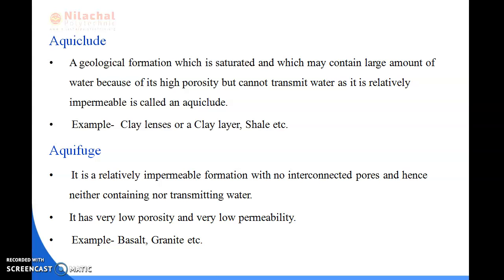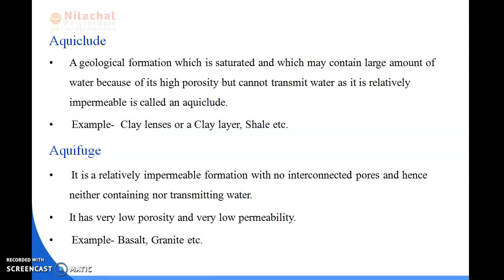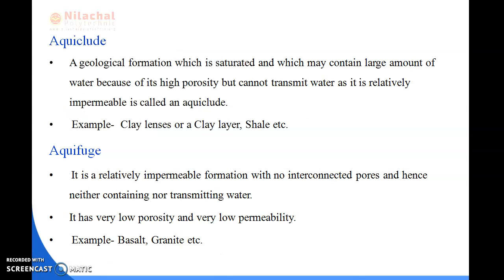Okay, so these are the groundwater sources where the water will be found, that is aquifer, aquiclude and aquifuge. In the aquifer, it permits a significant quantity of the water, but in aquiclude it contains a large amount of water because of its high porosity and it cannot transmit the water. But the aquifuge neither transmits the water nor contains the water. It only passes through it. It has a very low porosity and low permeability.